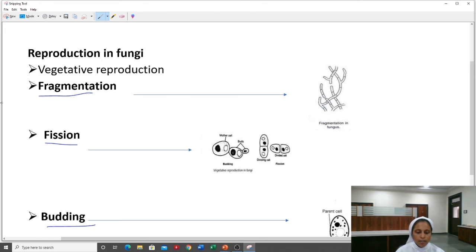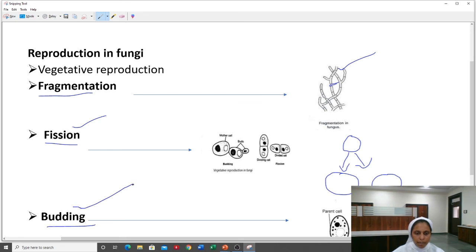As you can see here in the image, in fragmentation the hyphae break into pieces and develop into new individuals. Fission, as you can see here, means splitting. The mother cell divides into two cells, the daughter cells, splitting into two equal cells.